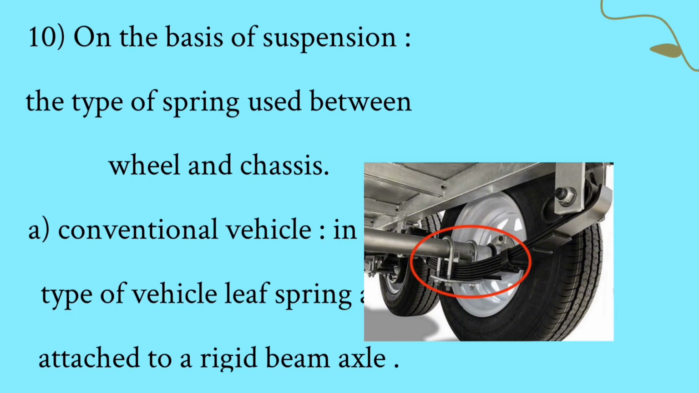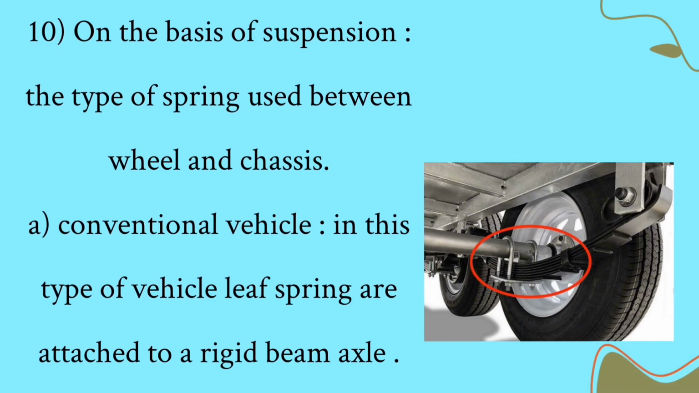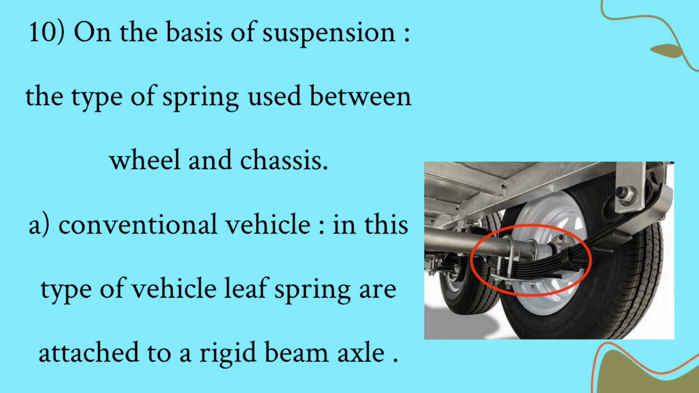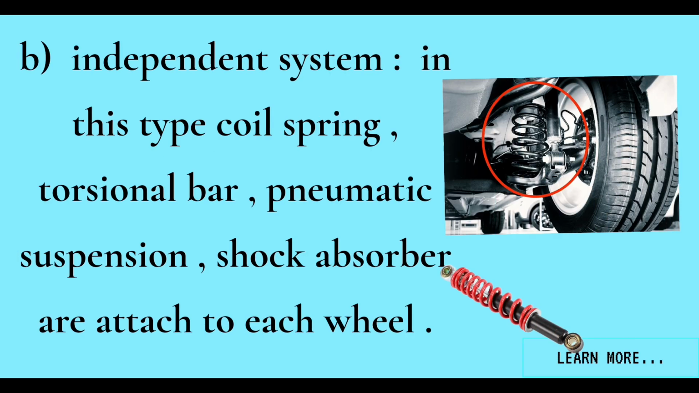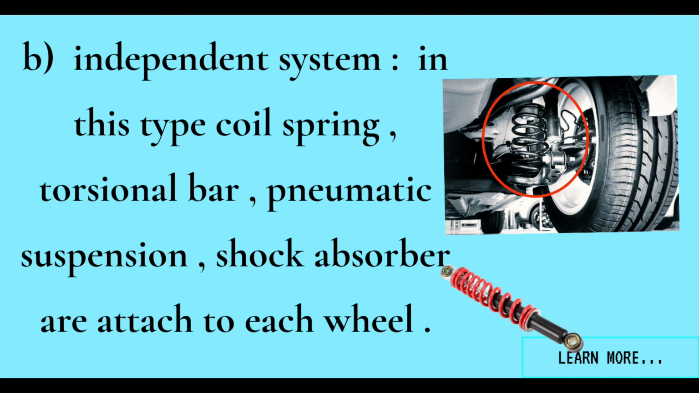10. On the basis of suspension, the type of spring used between wheel and chassis. A. Conventional vehicle. In this type of vehicle, leaf spring are attached to a rigid beam axle. B. Independent system. In this type, coil spring, torsional bar, pneumatic suspension, shock absorber are attached to each wheel.